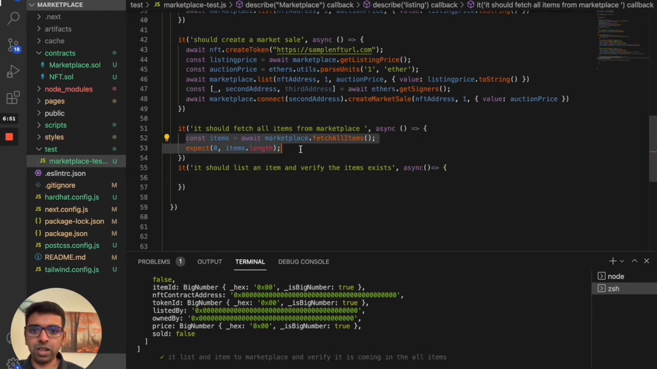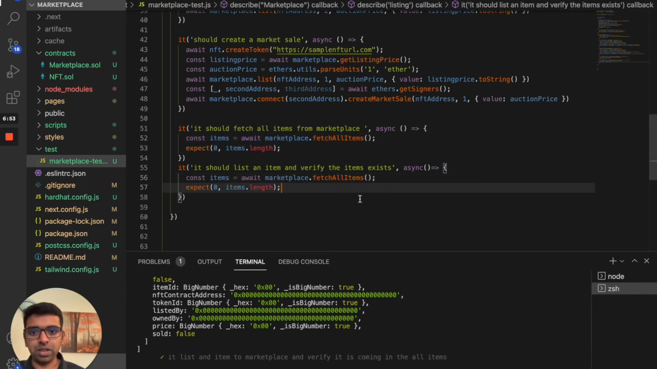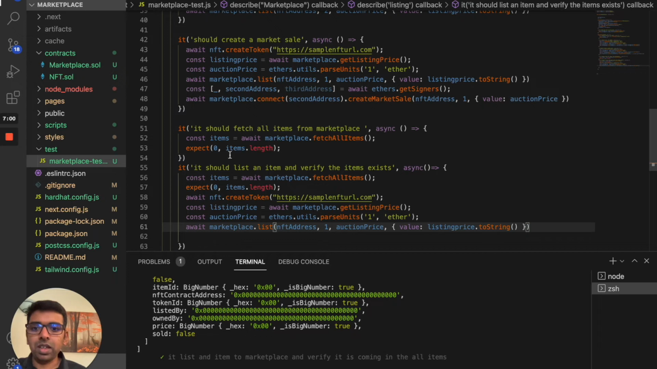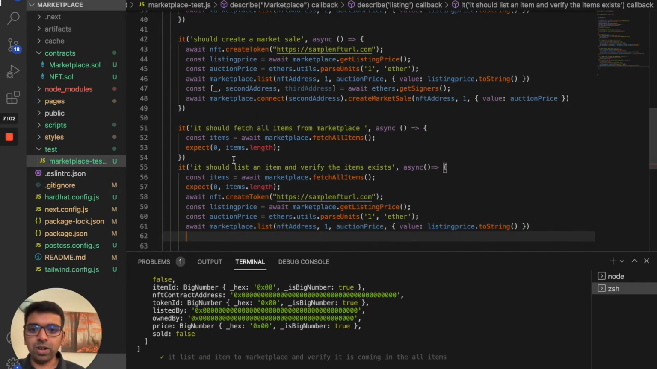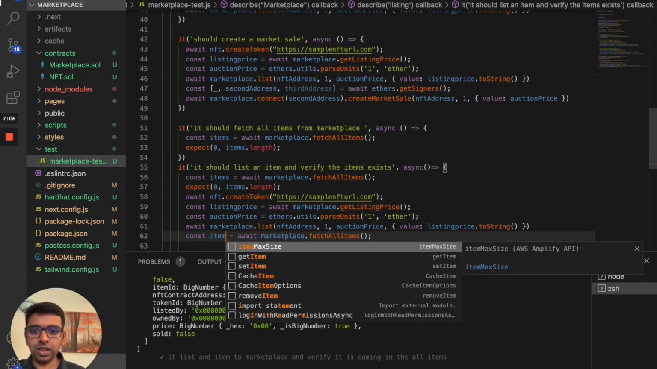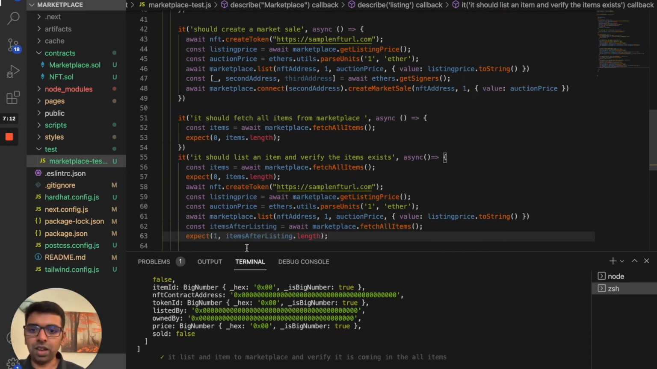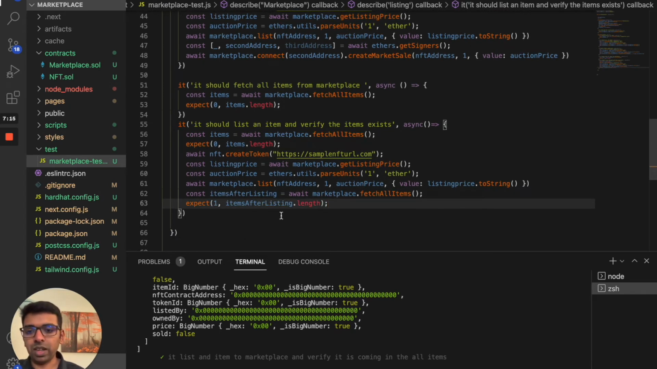So before we do that, let's make sure that the initial items list is 0, and then we're going to list an item here, and once that is done, we want to make sure that the items list after listing, we're going to fetch that again. Then after listing, the length should be 1.